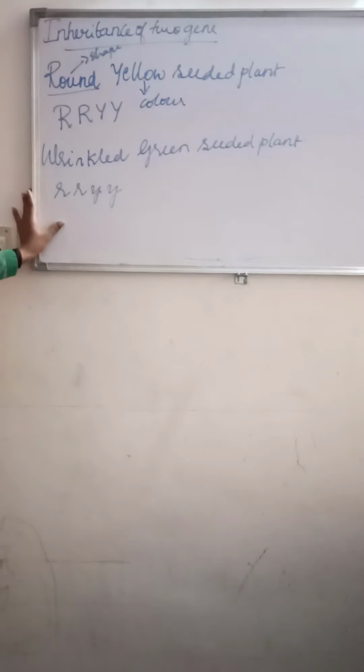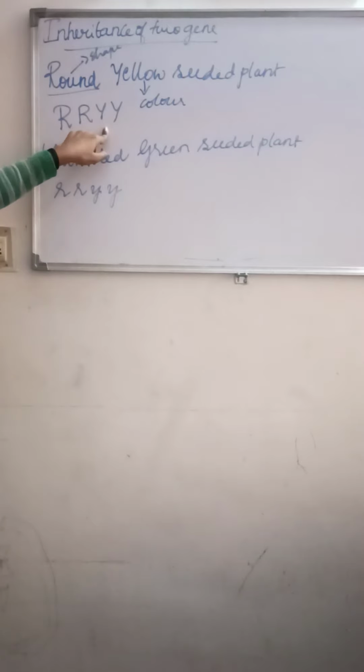So as I said, alleles always occur in pairs, or the genes always occur in pairs. They never occur singly. So here we took two contrasting characters. This capital R is one contrasting character and the capital Y is another contrasting character.